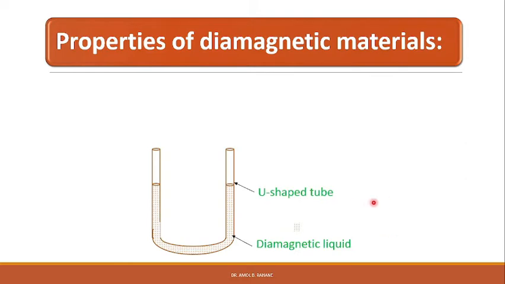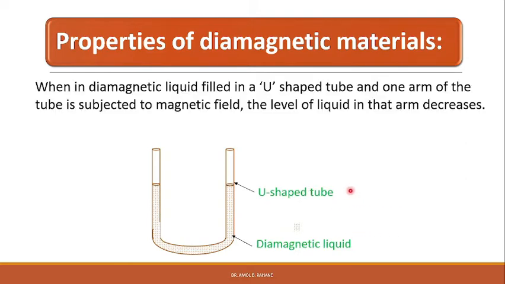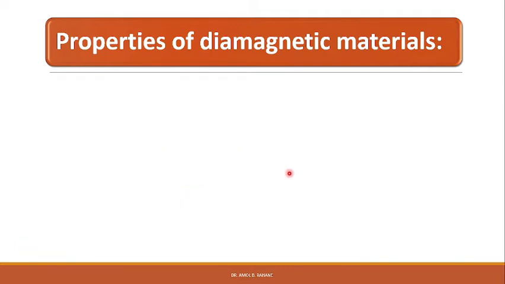Another property of diamagnetic liquids is that when a diamagnetic liquid is filled in a U-shaped tube and one arm of the tube is subjected to the magnetic field, the level of liquid in that arm decreases, right? The level of liquid in that arm will decrease and the level of liquid in the other arm will increase. So this is a property of diamagnetic material.